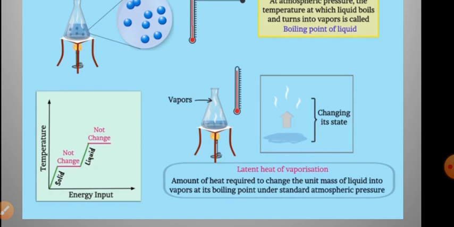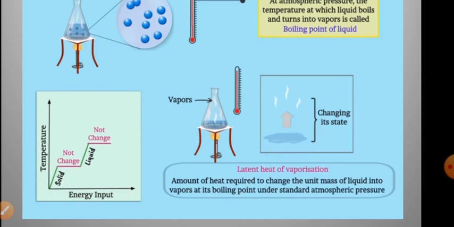What we observe here is that the heat energy provided helps the particles overcome the force of attraction, and they are converted from one state to another. If you supply heat to the liquid state, the liquid will convert into gaseous state.